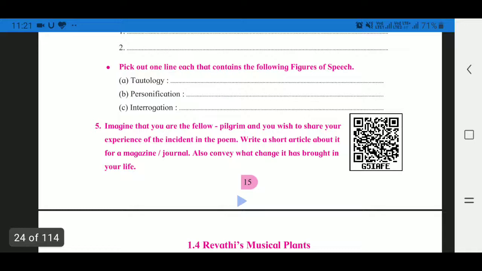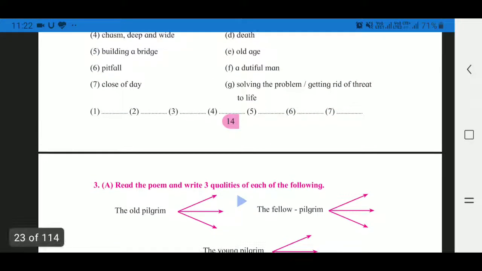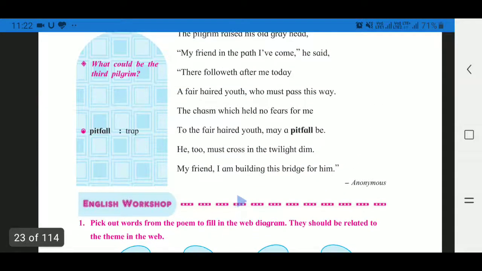So let us start to solve second figure of speech which are given in this poem. Personification. So boys and girls, what is personification? Yes, it is very easy to know the personification. It means that when the non-living thing work like a living thing, we can say that it is personification. Okay, so in this poem the personification are given, so we have to find it and solve it. Non-living thing work like a living thing.